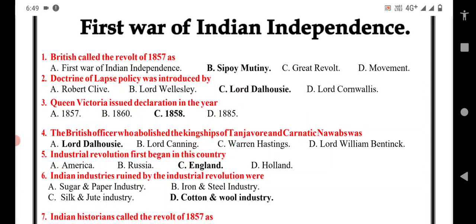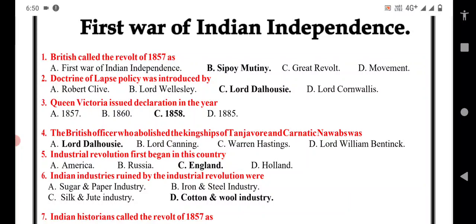First war of Indian independence. The British called the revolt of 1857 the First war of Indian independence, Sipahi mutiny, Great Revolt, or movement. So here B option is the correct answer. The first war of Indian independence is how Indian historians described it, but Sipahi mutiny is how the British historians described this revolt.